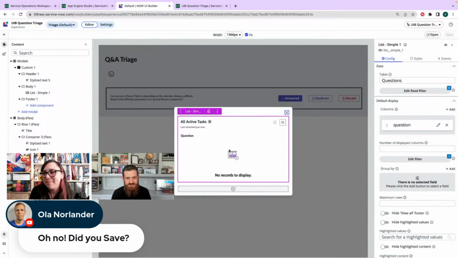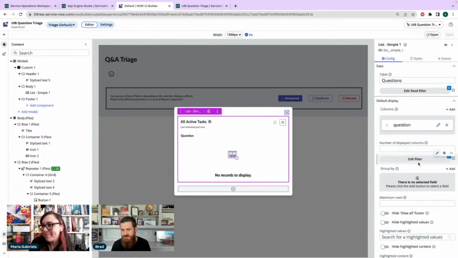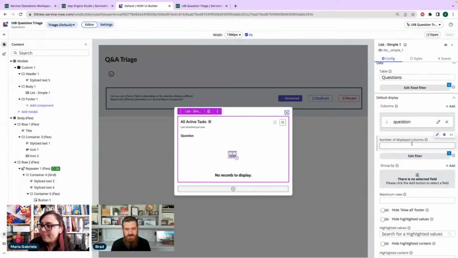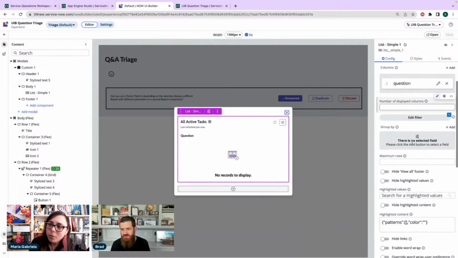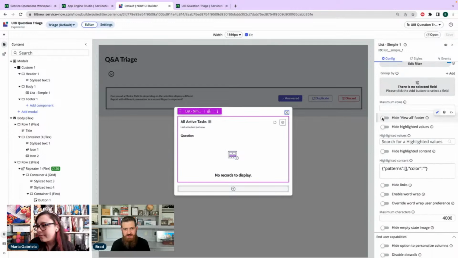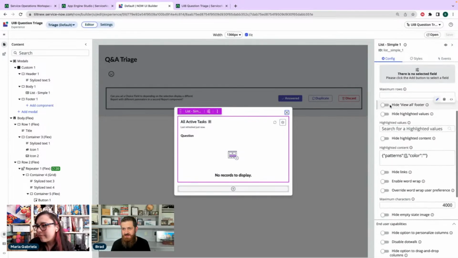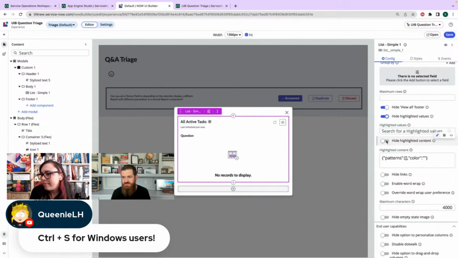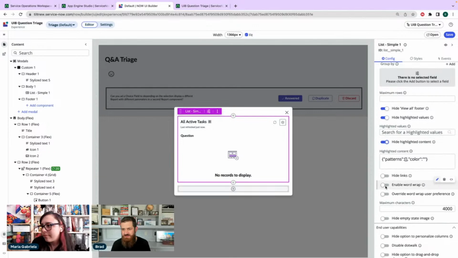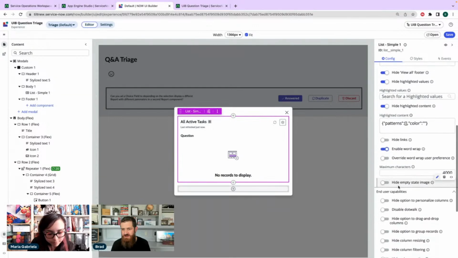All right, so we're just going to show the question. No records to display because we don't have any records that have been answered yet. We'll have to add one. And what's up with the title, though? I think, all active tasks. That's at the bottom now. I don't know why. So we're going to hide basically all the things. We do want to enable word wrap.